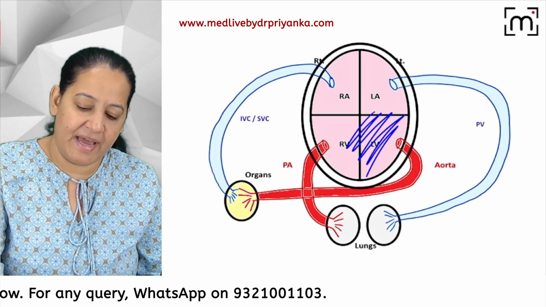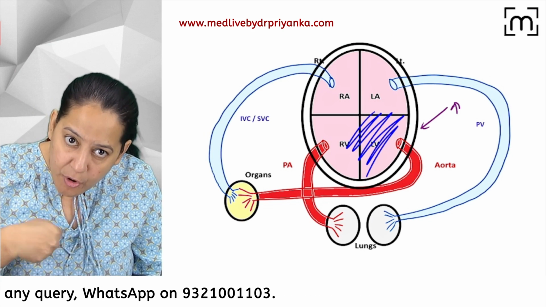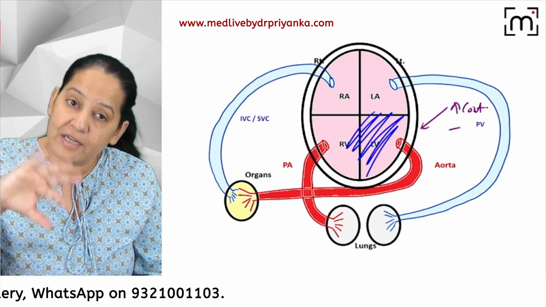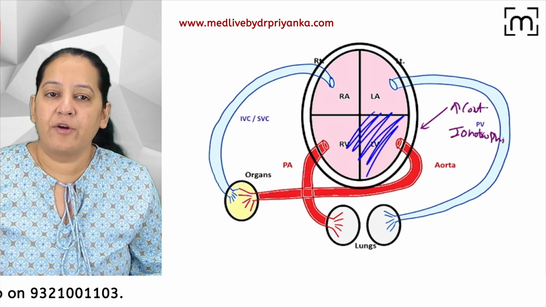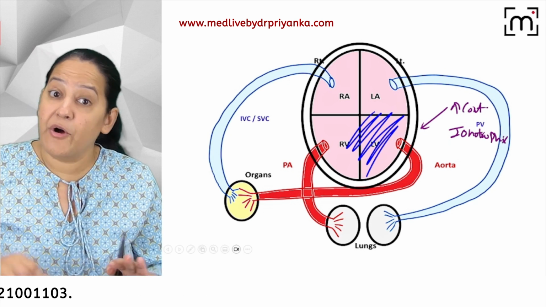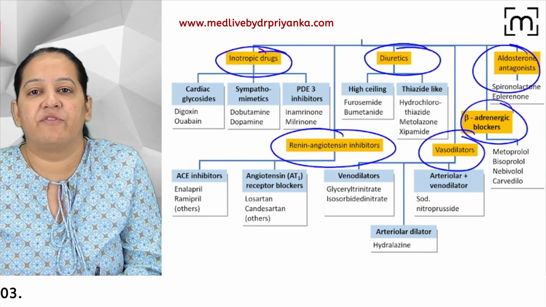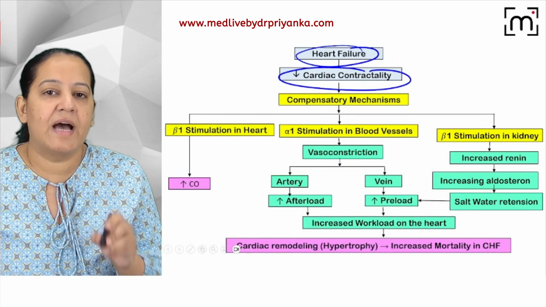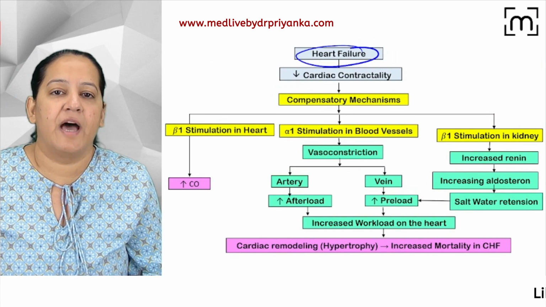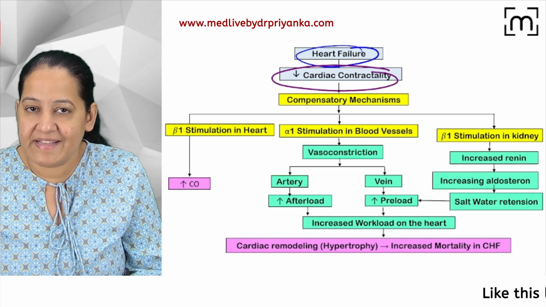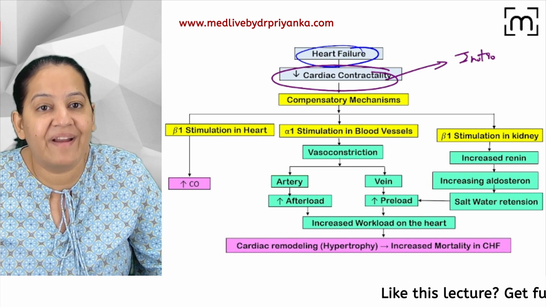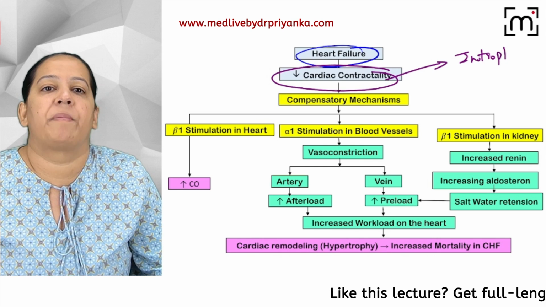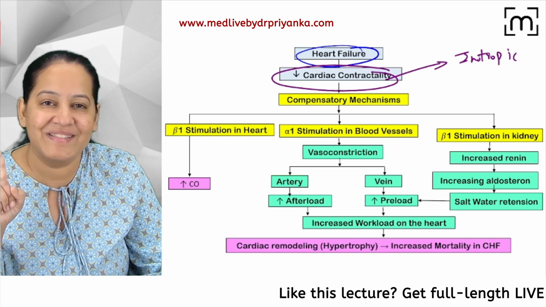So by any mechanism, if you increase the contractility of the left ventricle, such drugs are known as inotropic drugs. Inotropic drugs are the drugs that increase the contractility of the heart. So the foremost category I will start with is inotropic drugs. Yes, Sunita, absolutely right. Here contractility is less, so you increase the contractility by giving inotropic drugs. That is my first category.